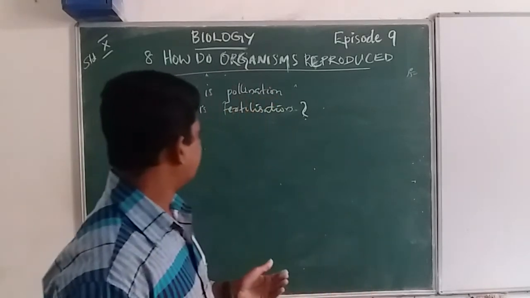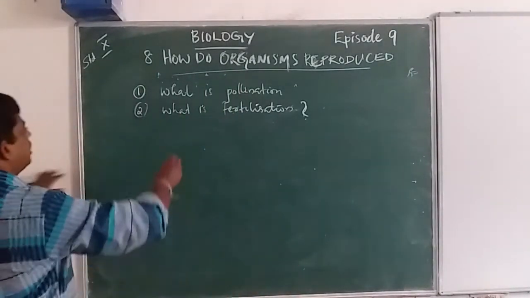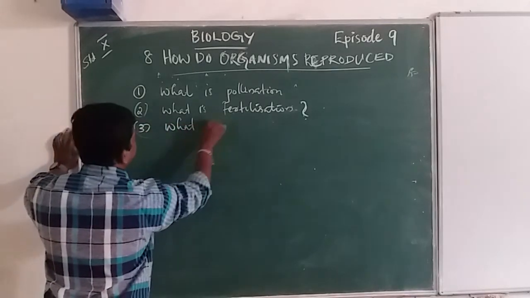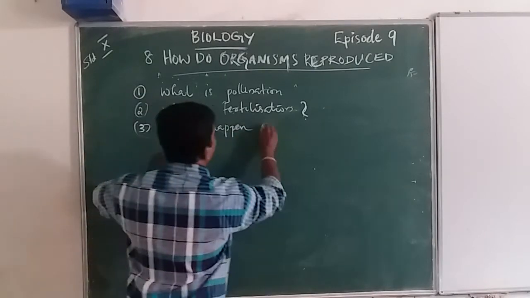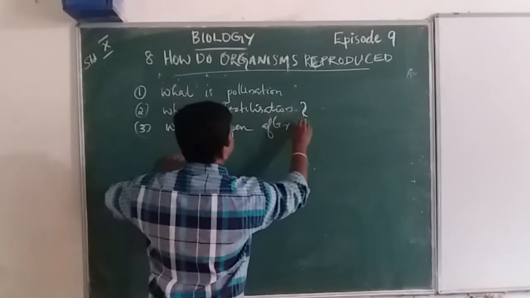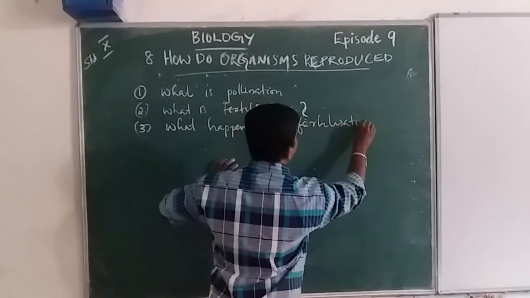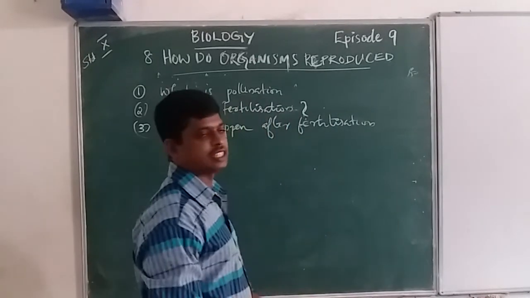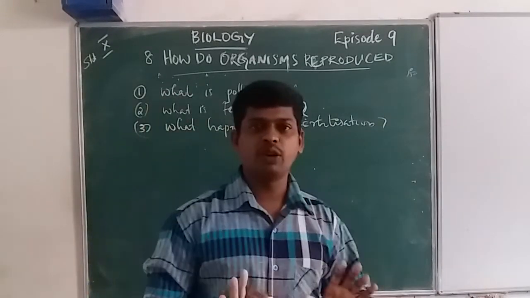Then what happened after fertilization? The third question. After fertilization, a zygote is formed.